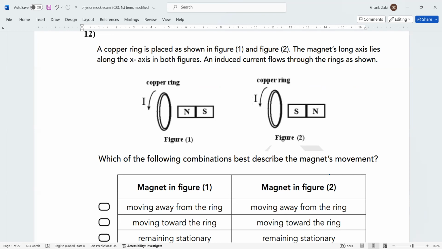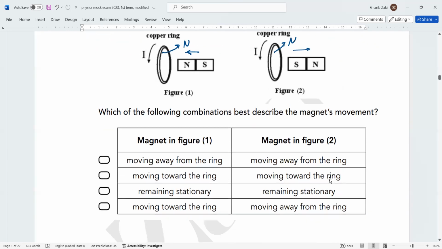By using right-hand grip, this will be north, then this will be moved towards. And here, this is south. Already, this is the current, so this is the north. This is south, it means moving away. Then the correct answer here is part C, part D, because it depends on Lenz's law.